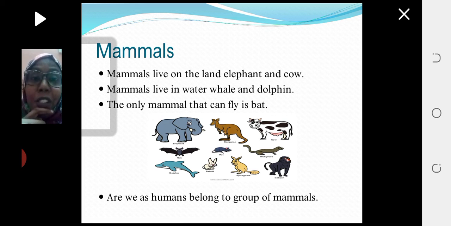Okay, can I ask you a question? Do we as humans belong to the group of mammals? How can I know that? I will try to compare if humans have the same features of mammals or not. If they have, that means humans belong to the group of mammals. If they don't have, try to find a group that suits them.